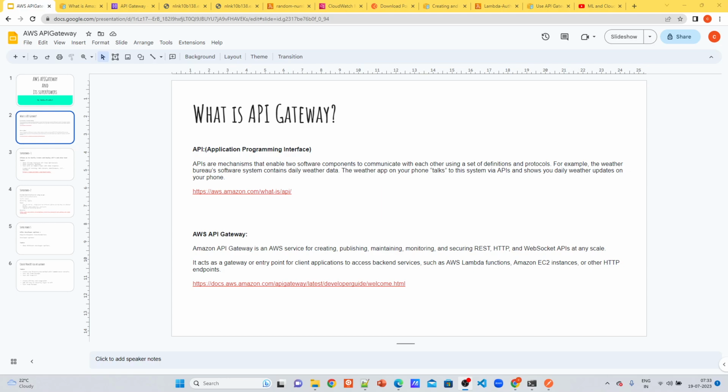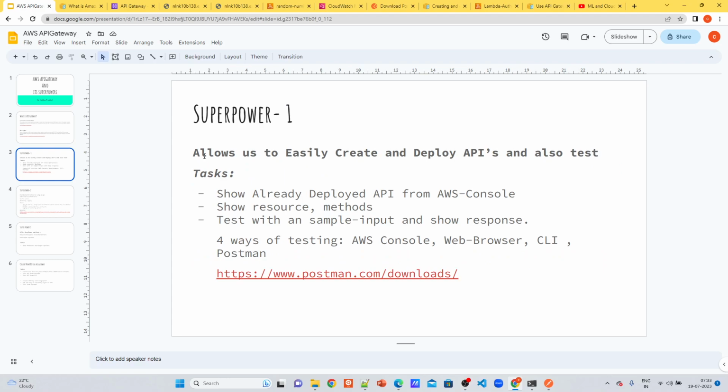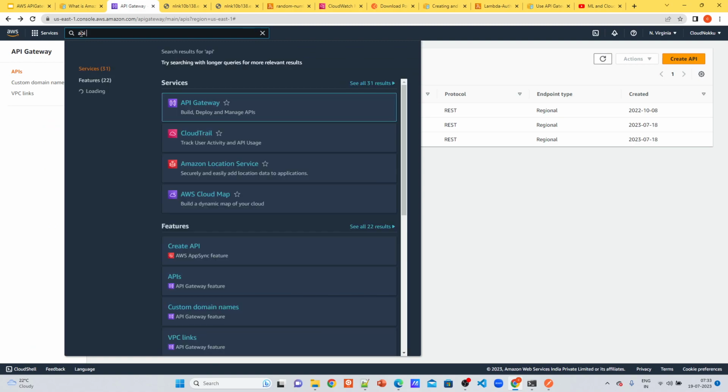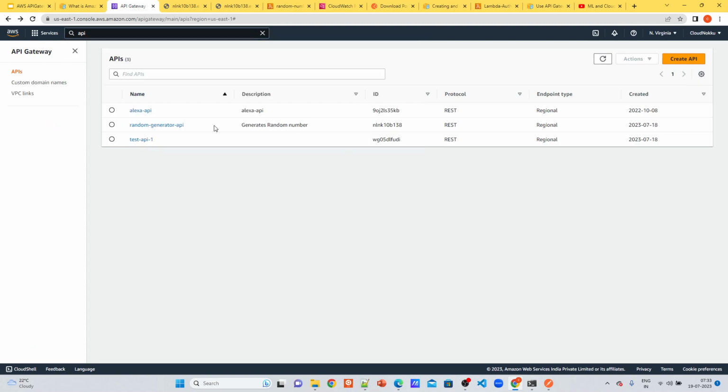Now let's get into the superpowers. Superpower one: it allows us to easily create and deploy APIs and also test them. Okay, let's see one API which was already created. This is the API which I created for this purpose. You go to the AWS API Gateway service. These are the APIs which I created previously, and this is the API which I created for this purpose.